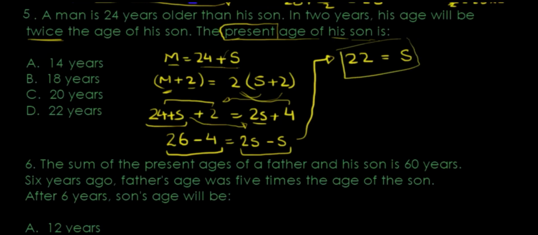The present age, we did consider the present age of the son to be S, which is what the answer should be, 5D. Done. Next question.